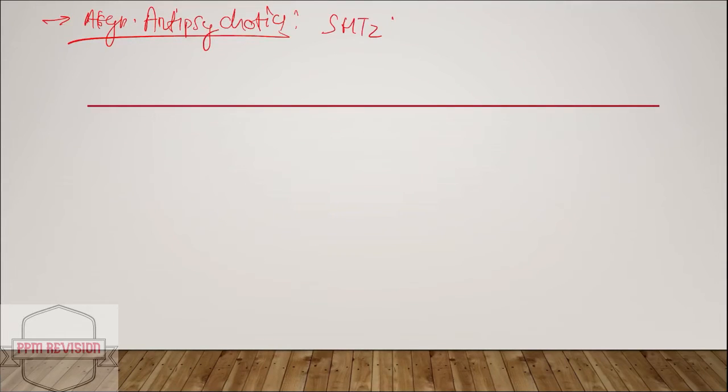Now a very interesting topic, that is atypical antipsychotics. Looking at atypical antipsychotics, they mainly affect 5-HT2 blockade, and they have a weak D2 blocking effect as well.